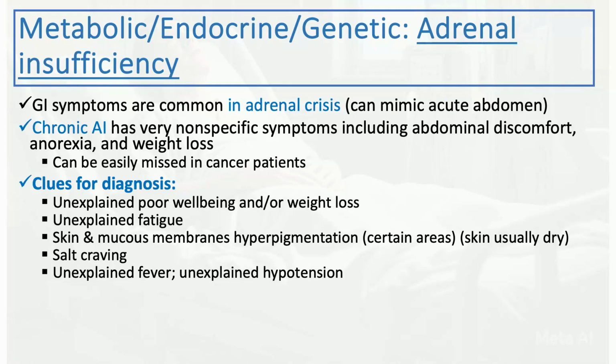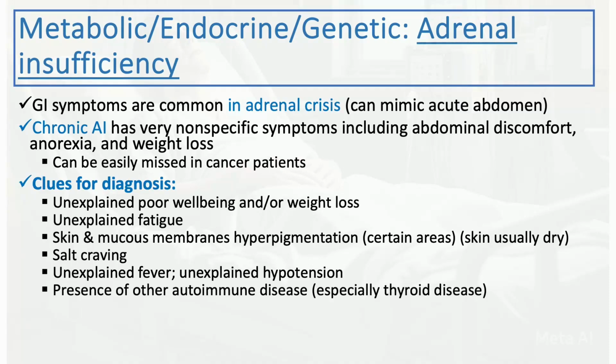Unexplained fever, unexplained hypotension. Again, this could fall under acute adrenal crisis, so think of adrenal insufficiency as well. Presence of other autoimmune diseases, especially thyroid disease, and then they're having other symptoms, think about adrenal insufficiency as well.